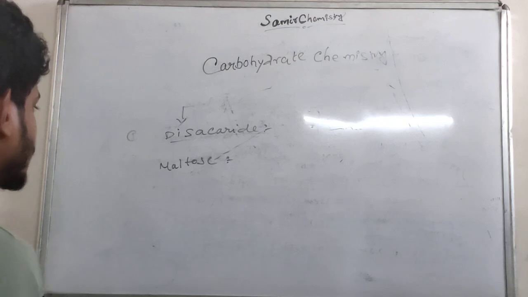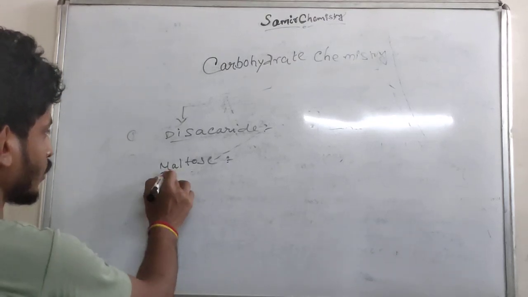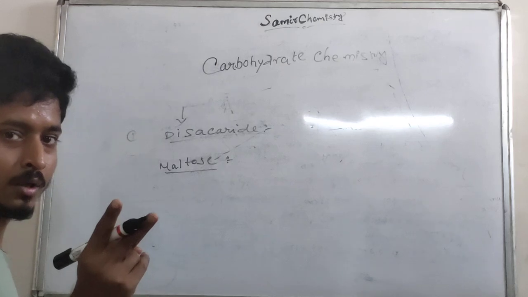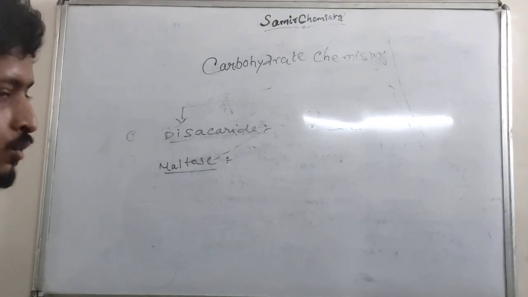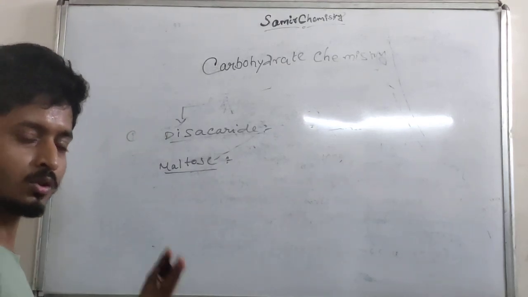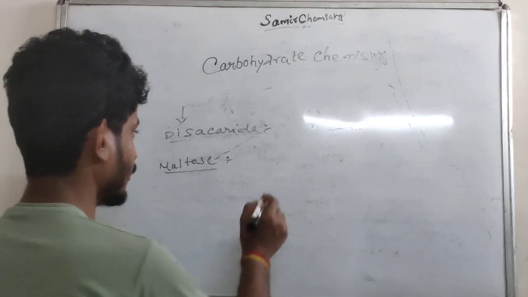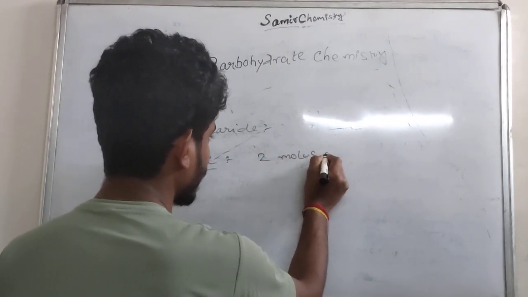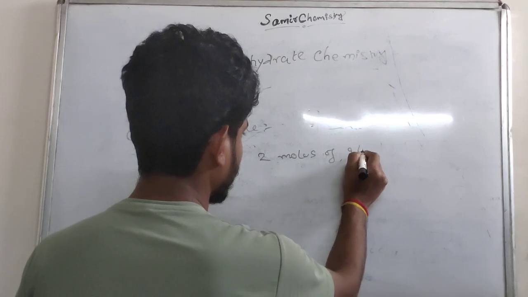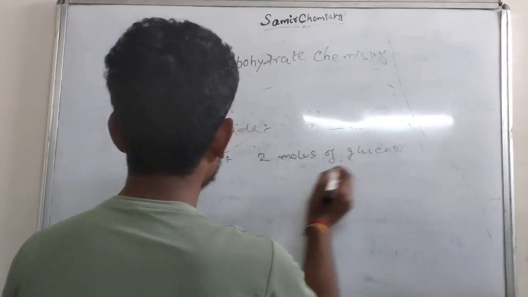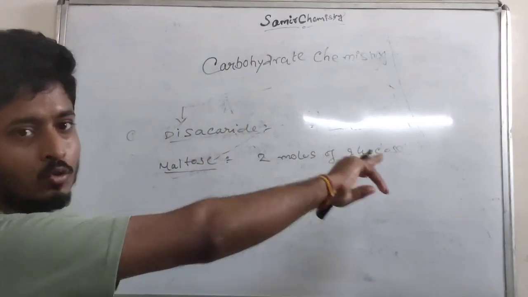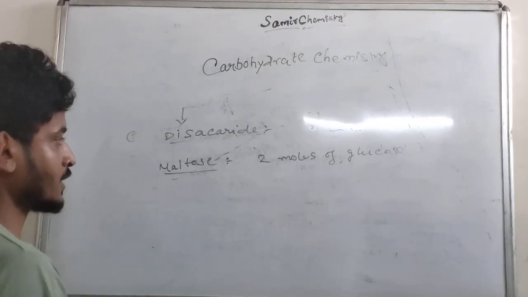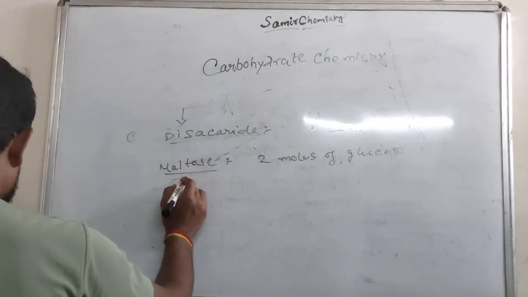Maltose contains 2 monosaccharide units that can be hydrolyzed into 2 different or the same monosaccharide units. If we hydrolyze maltose, we get 2 moles of glucose. That's why this is called a disaccharide. And the next one is sucrose.